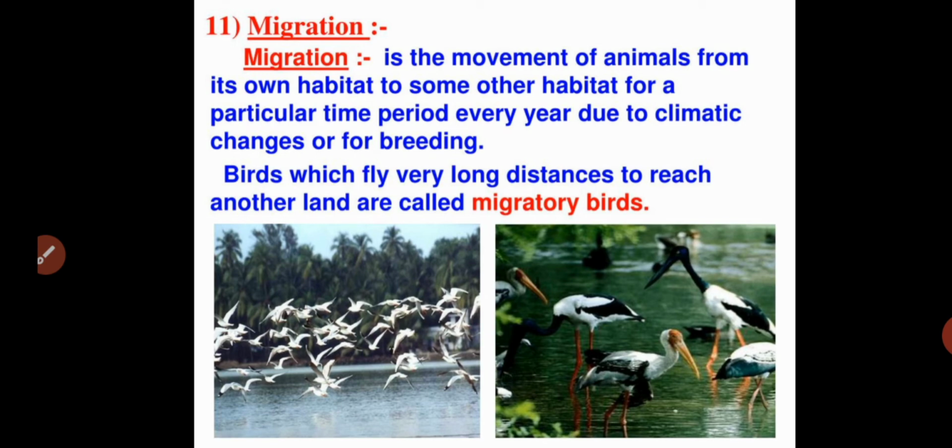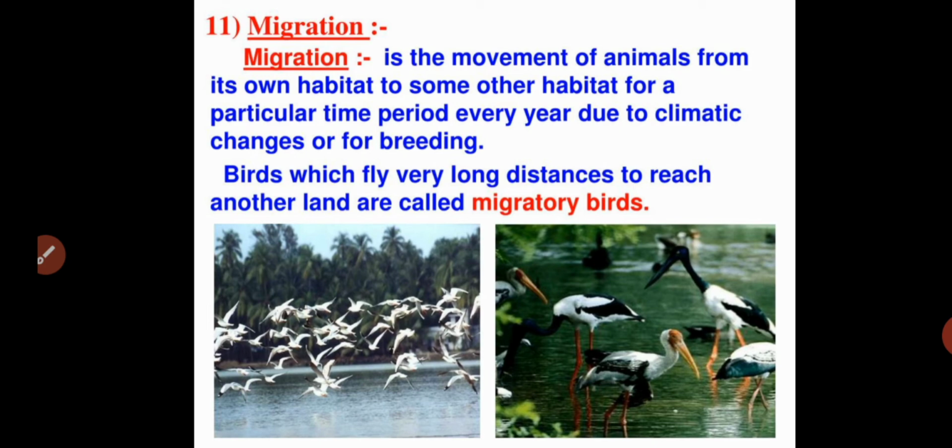Some birds or animals live only in a particular type of climatic condition. If they do not get that type of weather, they gradually move, or migrate, to a more advantageous climatic condition, or to another place for breeding or survival. That is what we call migration.